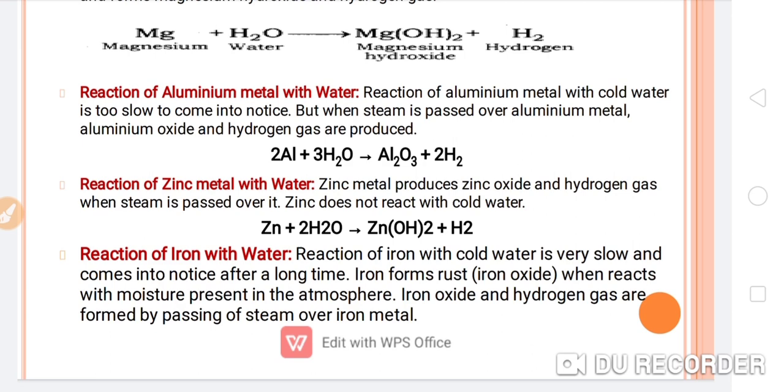Okay, so here will be the zinc oxide, not the zinc hydroxide. So here is a typing mistake, students, so please avoid it. Okay, so please correct here.